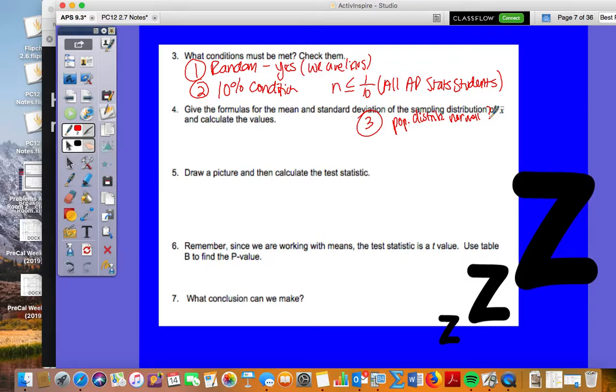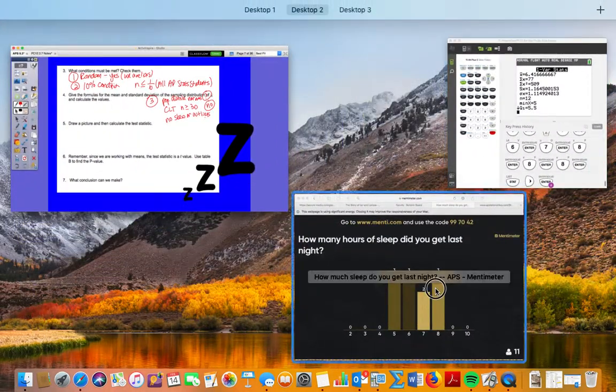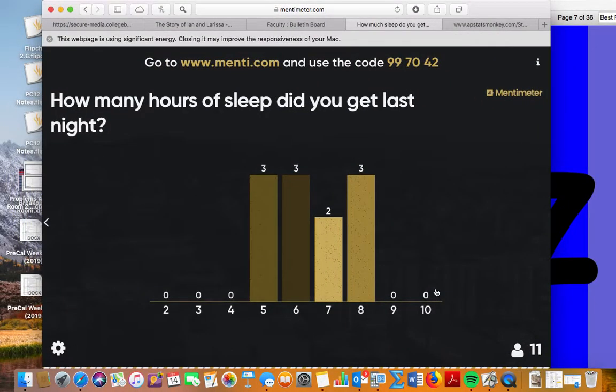Second thing is CLT: is my n greater than or equal to 30? No. Sadly, it's not. So we go to our third one, which is no skew or outliers. Was that good? Yeah, we saw our graph. Yes, look, this is our graph right here. No major skewness, no major outliers. Draw that picture, and there you go.